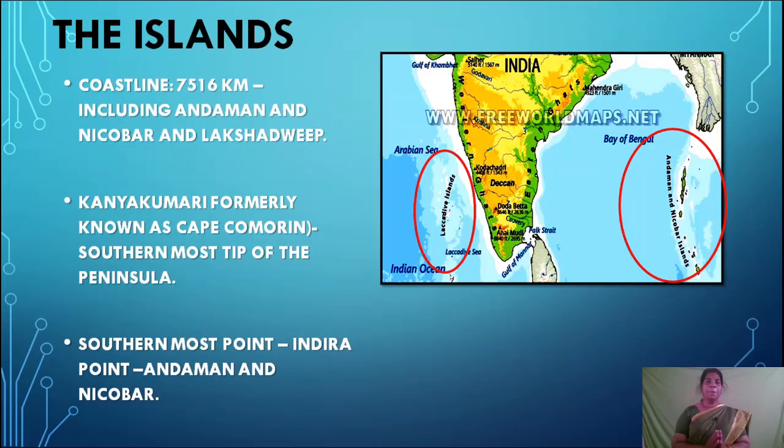Tip means the last point of something. For example, where is the tip of your finger? This is the tip of your finger. Similarly, Indian peninsula का सबसे last part क्या है? Cape Comorin or Kanyakumari. Where a southernmost point is Indra Point in Andaman and Nicobar Island. Indra Point in Andaman and Nicobar Island is the southernmost point of the Indian Union. Clear, children? Yes. Moving on.